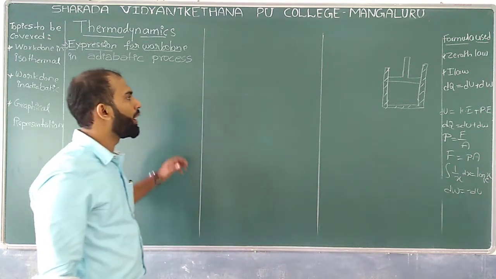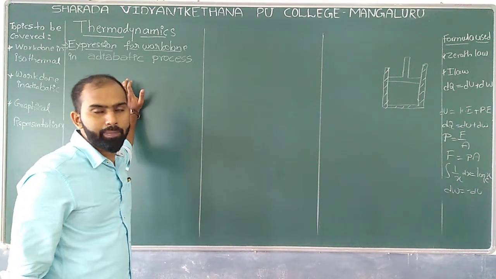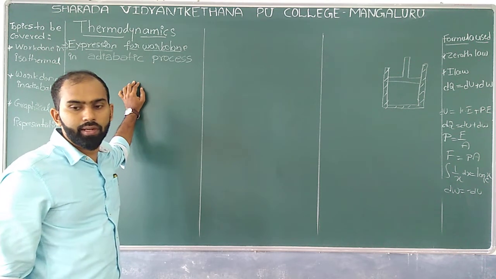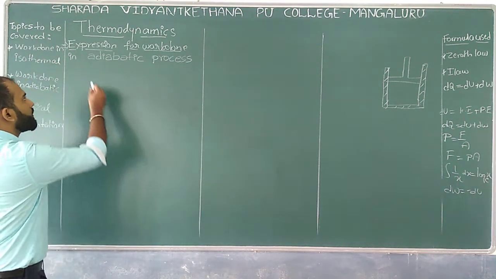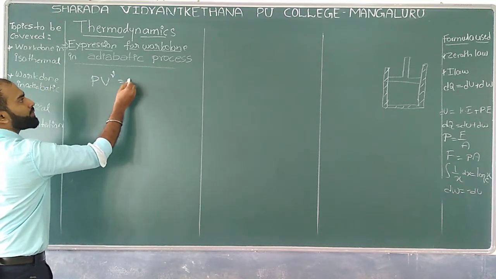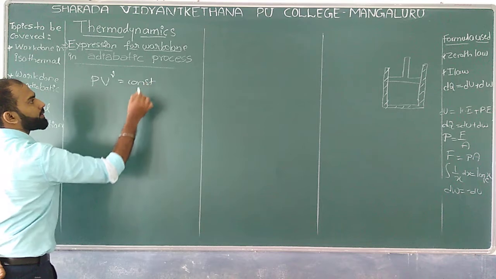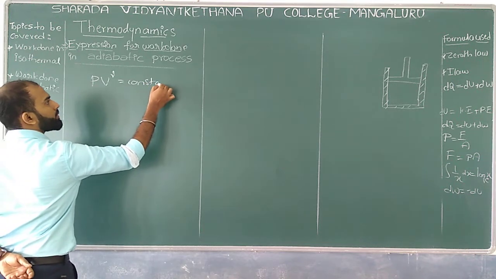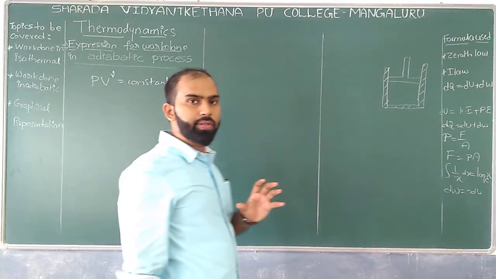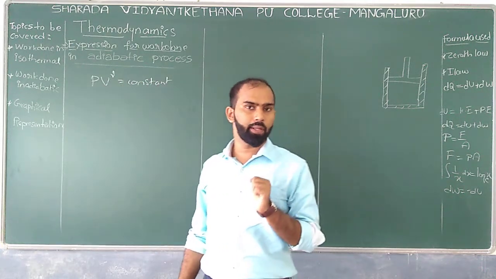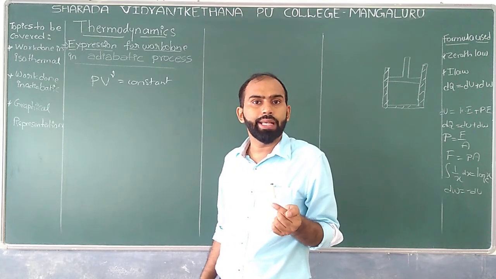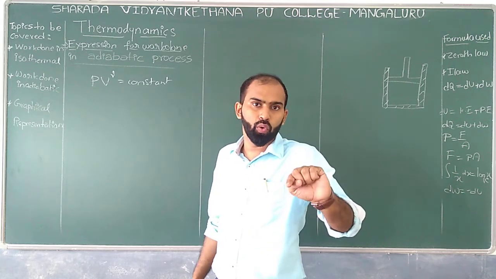Correct? No? Well, since it is an adiabatic process, your job is to take one relation, that is PV^gamma equals constant. This is the relation we are supposed to take as a general equation, especially in the adiabatic process, where P is the pressure, V is the volume and gamma indicates the specific heat ratio.